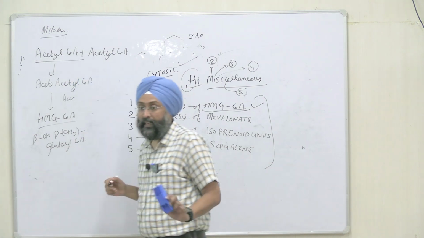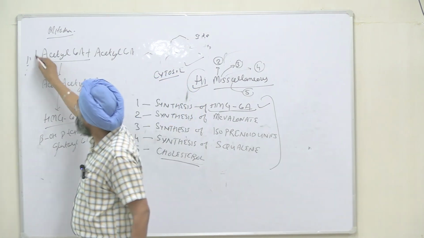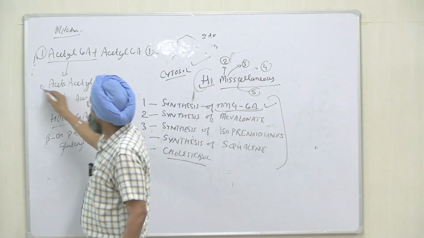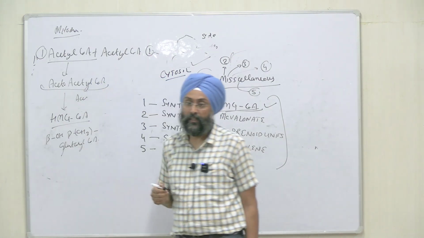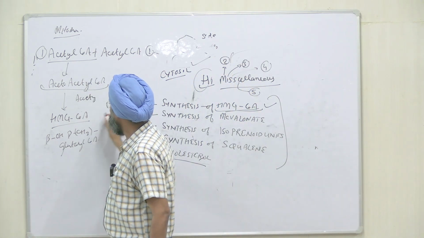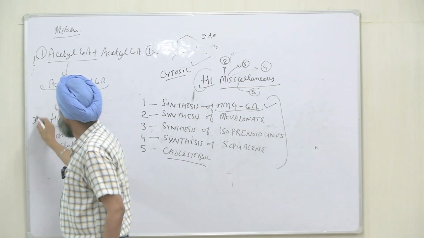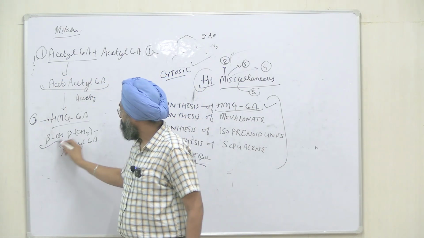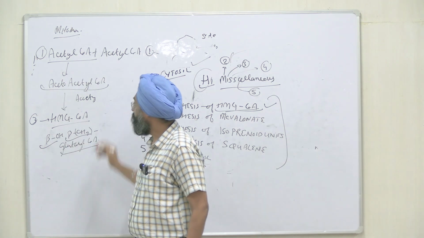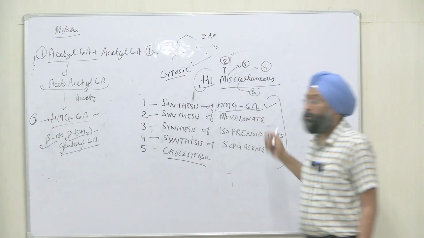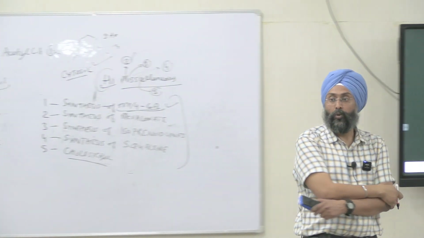So the first three steps: one molecule of acetyl CoA combines with another molecule of acetyl CoA to give acetoacetyl CoA. Then again one molecule of acetyl CoA is added and we get our HMG CoA. The other name is beta hydroxy beta methyl glutaryl CoA, or HMG CoA. Right? Now we have the first product, that is HMG CoA.